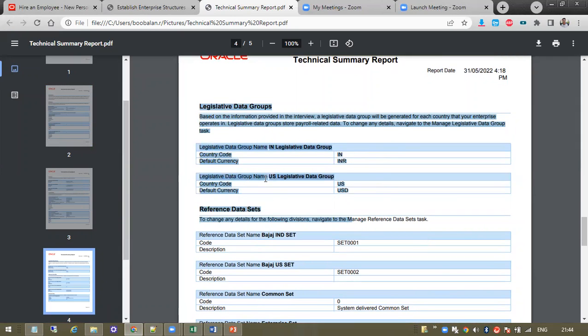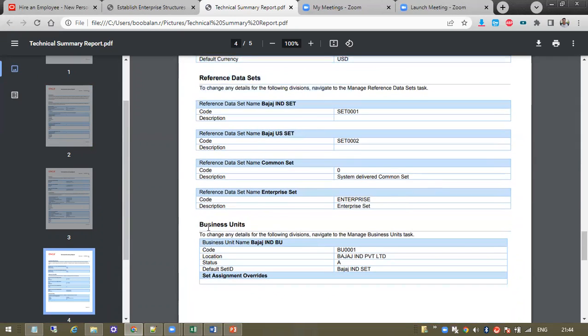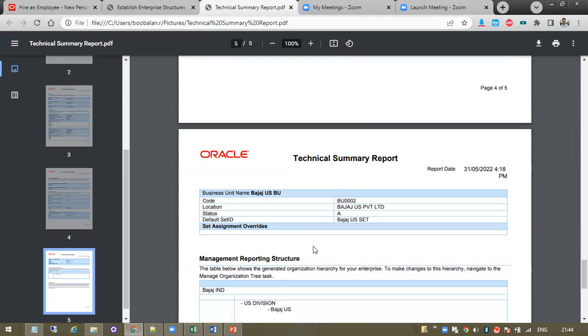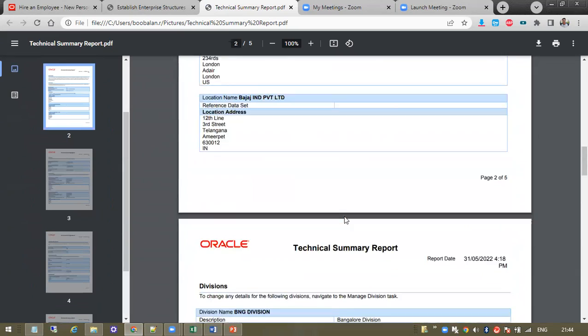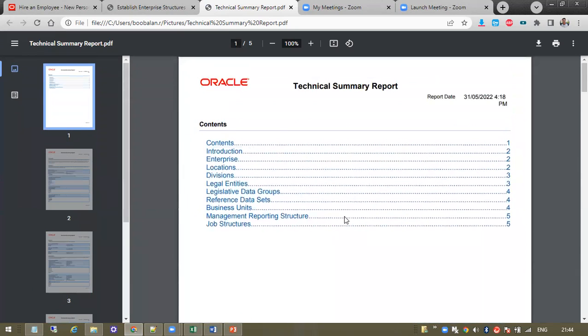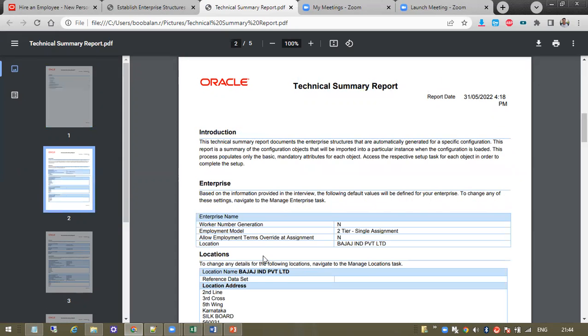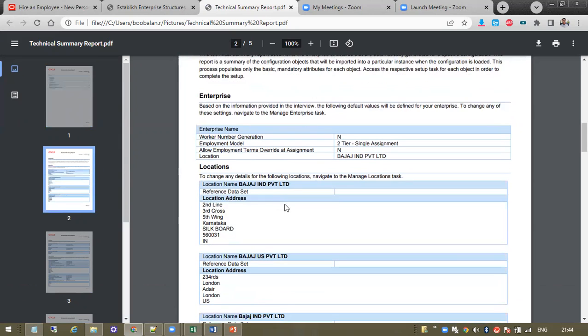You can see the client easily understands the purpose. They create the technical summary report from the system. You can show or send it to the client, get the confirmation, and if they give corrections, make the changes accordingly.